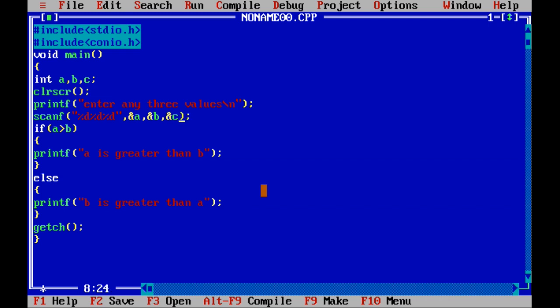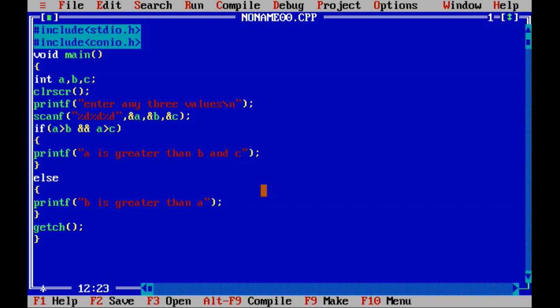After that, first I check a against b and c. You know logical AND joins the answers of two logical relational operators and gives a single answer. So a greater than b and a greater than c. I explained this concept in the operators video, so please go through that video to get clarity. So I write: A is greater than B and C.